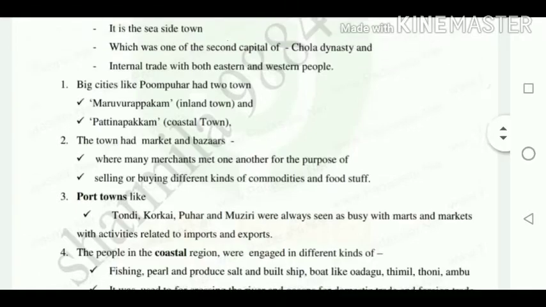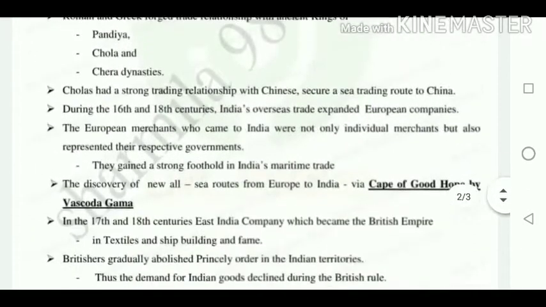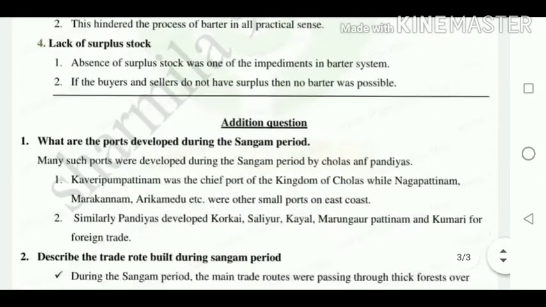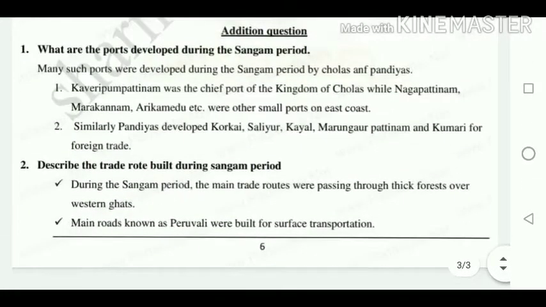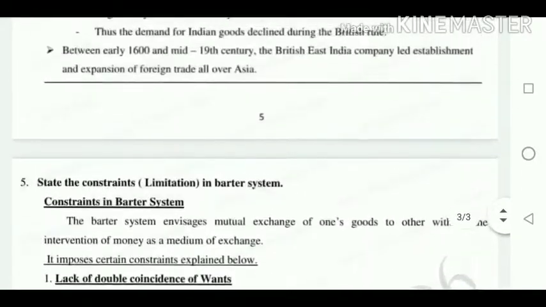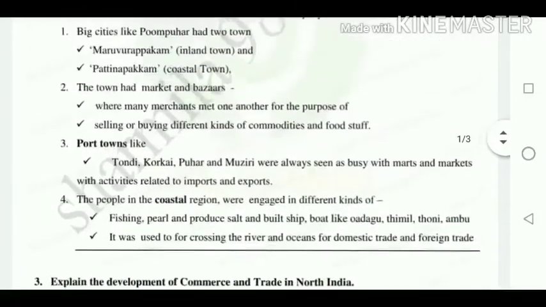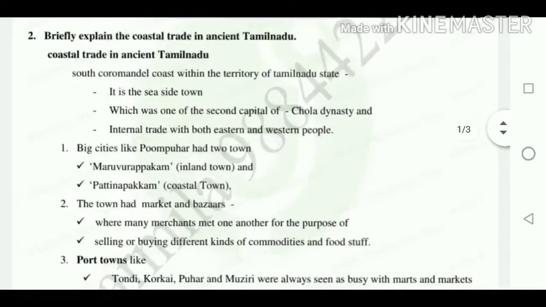Okay, so the question is, the second question here. We are going to see the second question: Briefly explain the coastal trade in ancient Tamil Nadu.